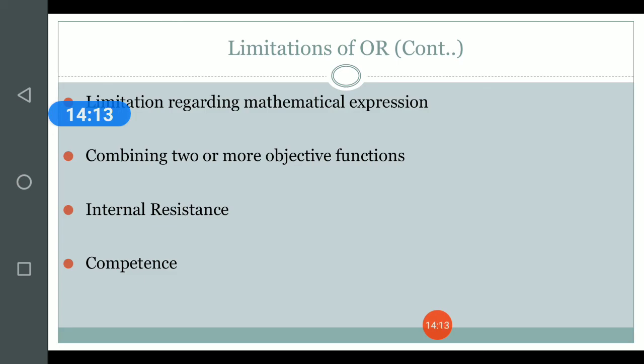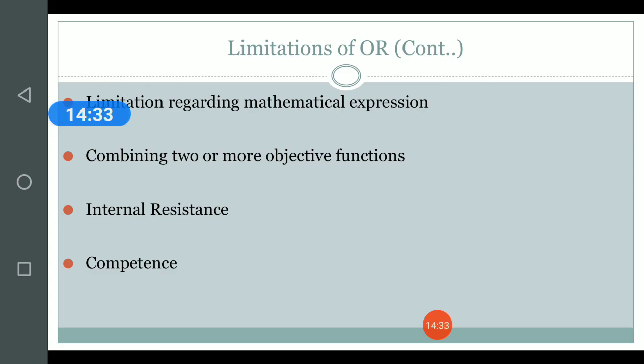Then there can be some internal resistance from the employee's side also while implementing this particular technique. Why? Because it may lead to a little more complex tasks and everyone may not be ready for the same.